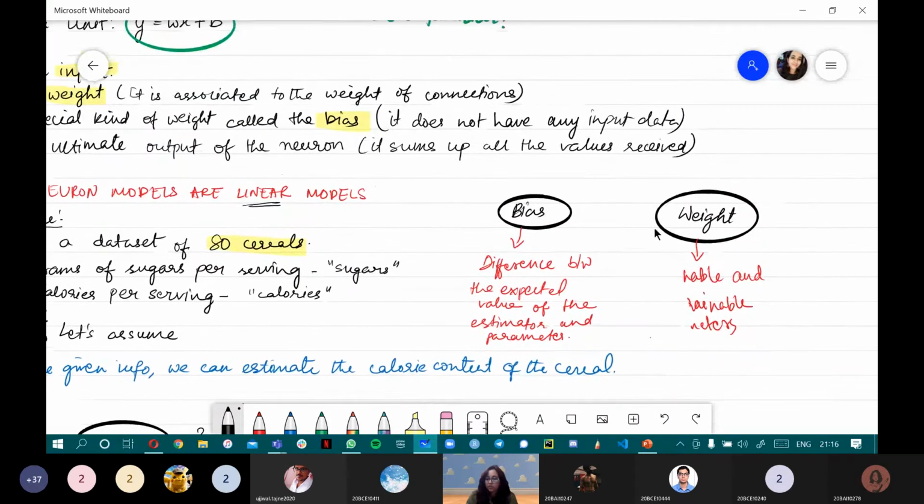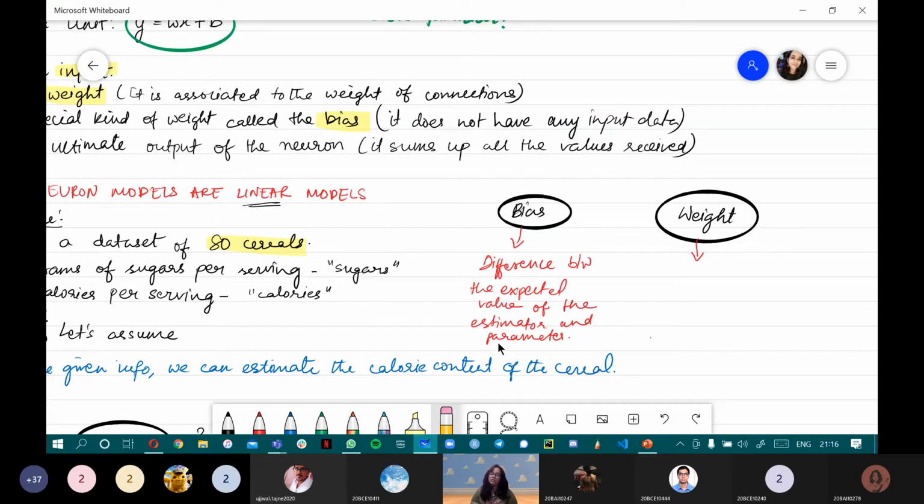So now, what is a bias and what is meant by weight? As you can see, a bias is the difference between the expected value and the parameters. What is the expected value?